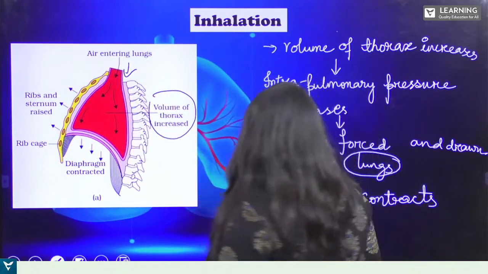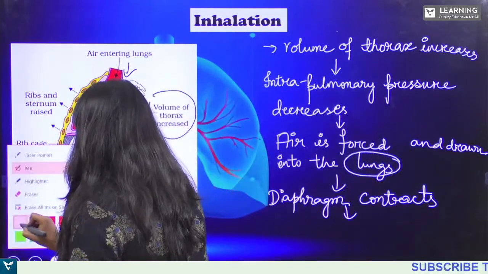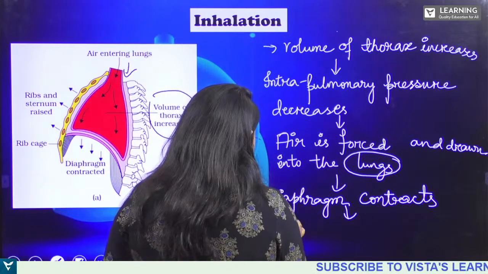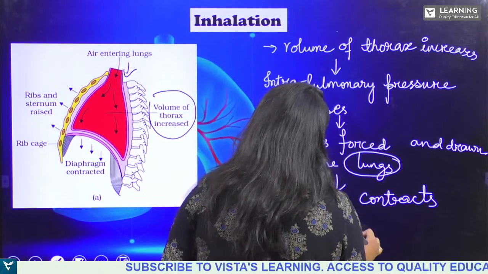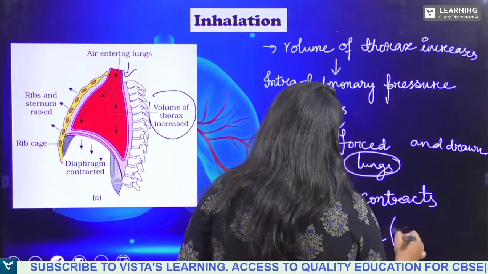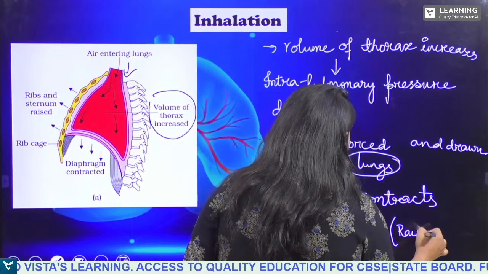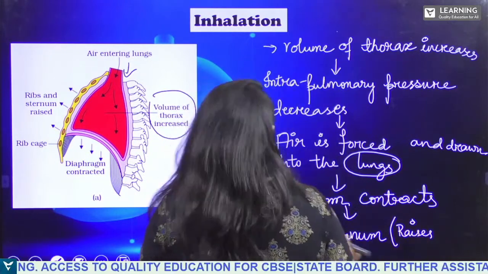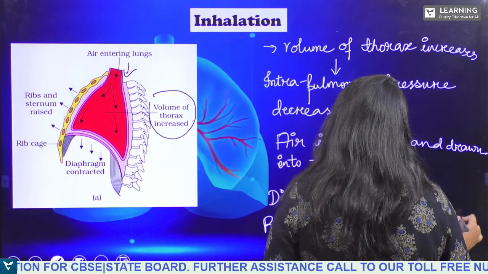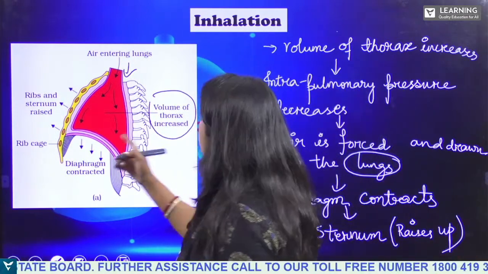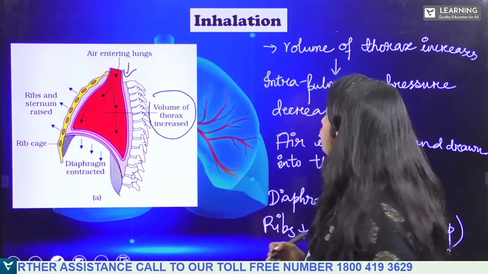So see, what happens? Diaphragm contracts, and then what we see here, ribs plus sternum also raise upwards. So this is what happens in case of the inhalation.